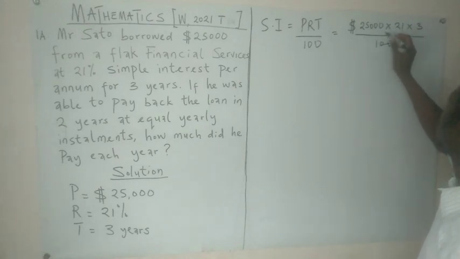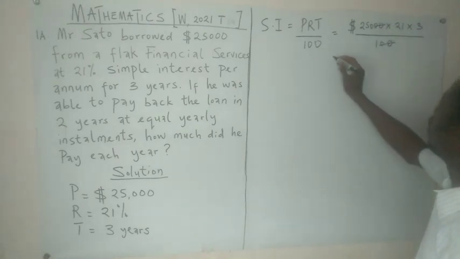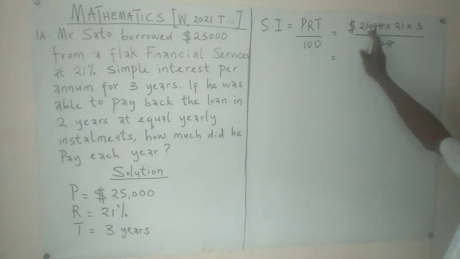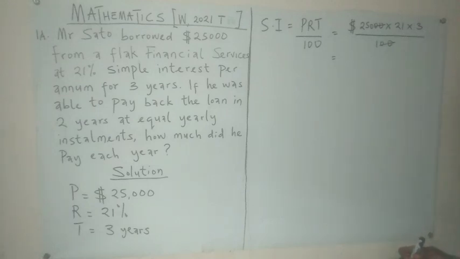Two zeros can take care of two zeros, and then we'll have 250 times 21 times 3.